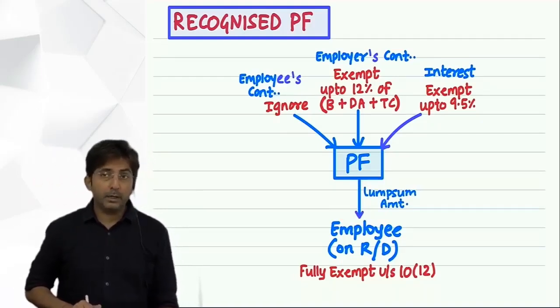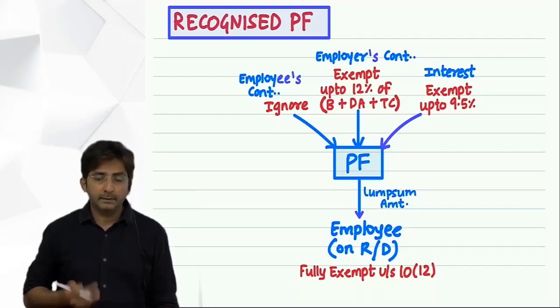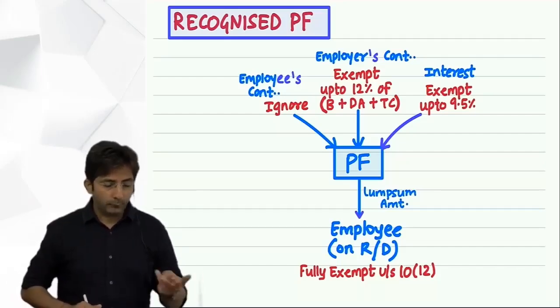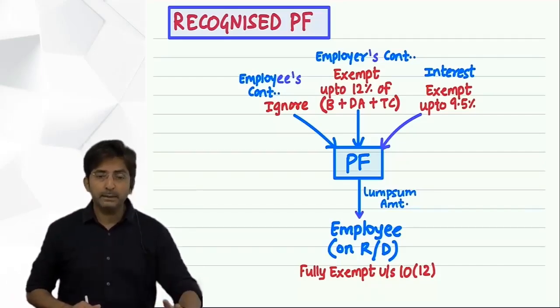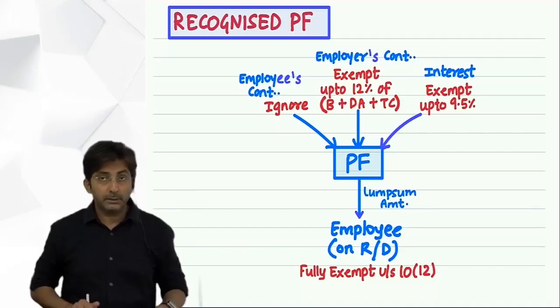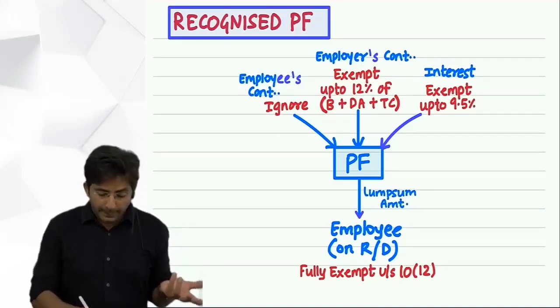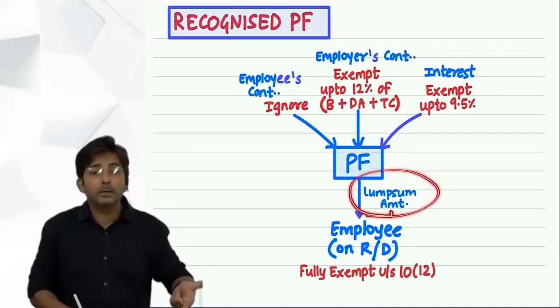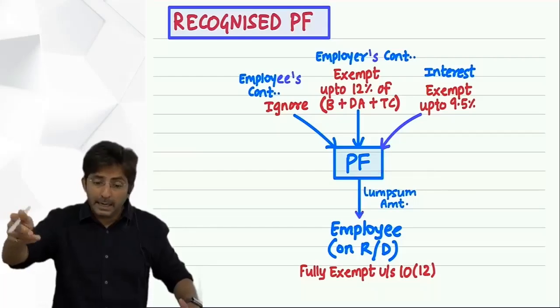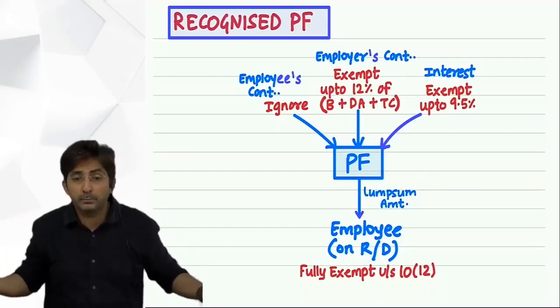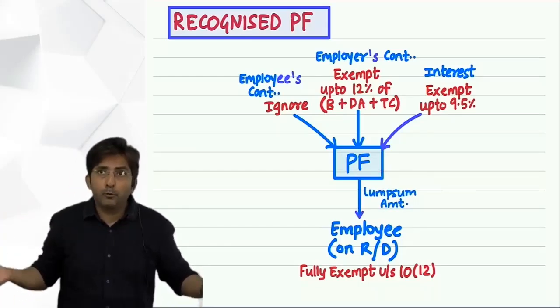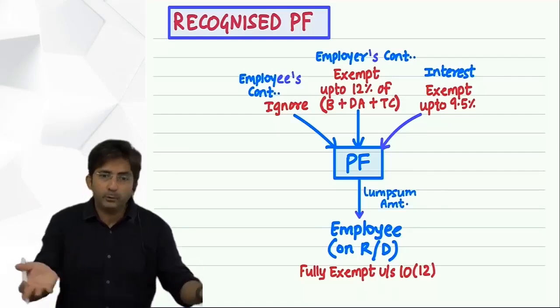So tell me, what if an employee retires in 3 years only? He worked for 3 years, and after completing 3 years, he retired. Now see, once you retire, you can rightfully say, give me my provident fund money. You can go to your boss and say, I am retiring, I don't want to work here. It's my choice. No one can force you to work. If you want to leave the job, you can leave.